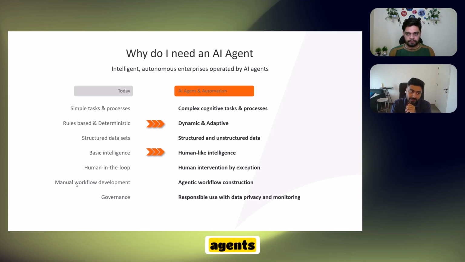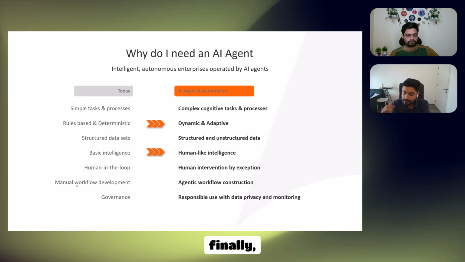Now, with AI agents, or generative AI, being infused into the platform, we are going to see more and more complex or cognitive tasks and processes being automated. We are going to see it moving from rule-based and deterministic to dynamic and adaptive configurations on our workflows. We are moving away from structured data sets to more unstructured and semi-structured data sets. Rather than hard coded rules, we want the automations to have human-like intelligence, so they are able to dynamically adapt to different conditions that are coming.